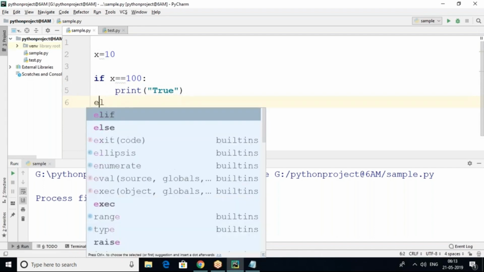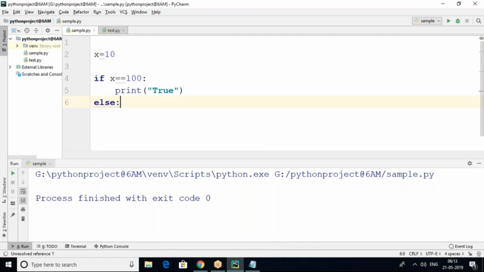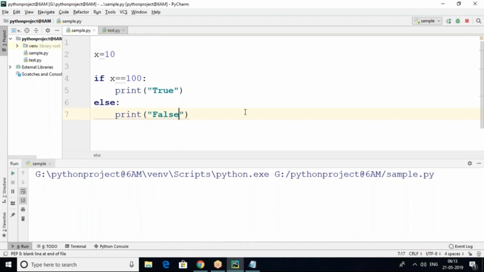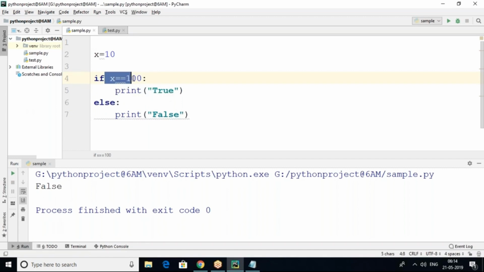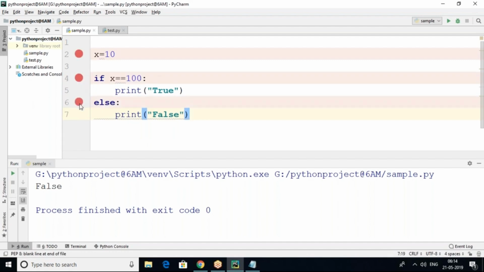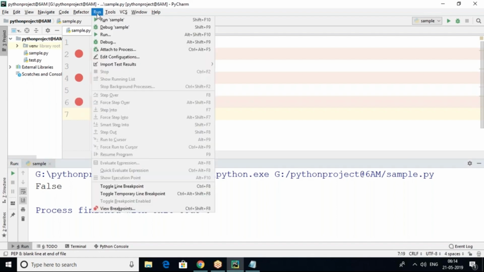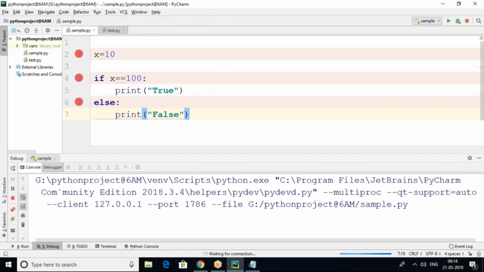So I'm writing the else part, and after that print false. Now in this case you can see the false message will come, because the condition is tested and is false. The condition is not satisfied, so control will immediately jump into the else block, and what we have written inside it will be printed. So let's keep a breakpoint here and here also, so you can find out which block is executing. After that, run debug sample. Once we start the debug, now you can see, just wait.